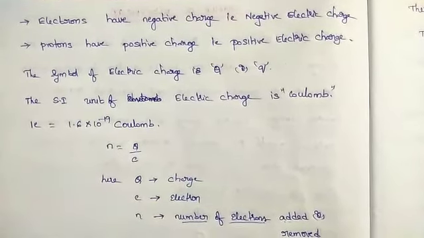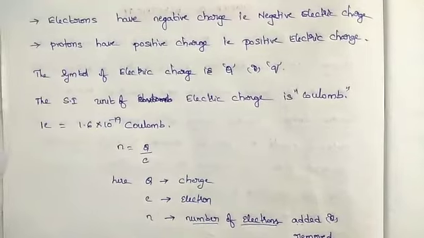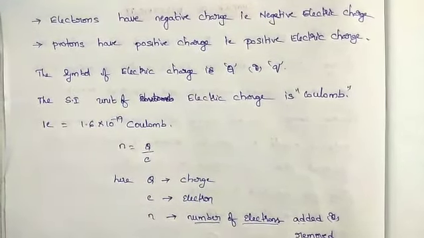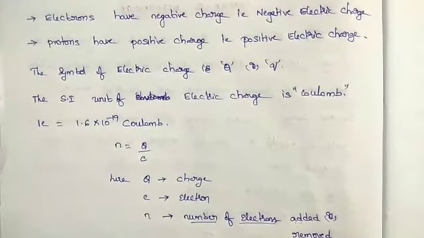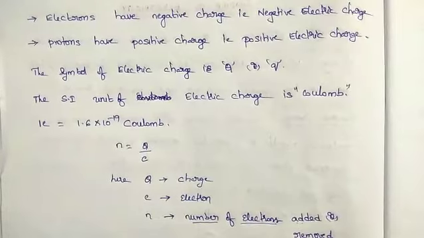So electrons have a negative electric charge and protons have a positive electric charge. Now neutrons have a mass similar to that of a proton but have no electric charge. So hence, electrically speaking, an atom is called neutral.